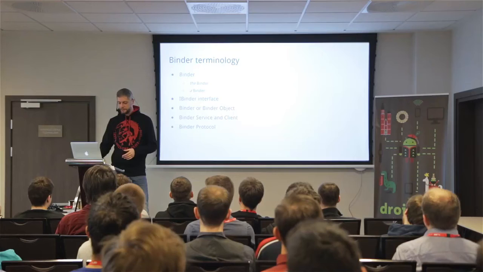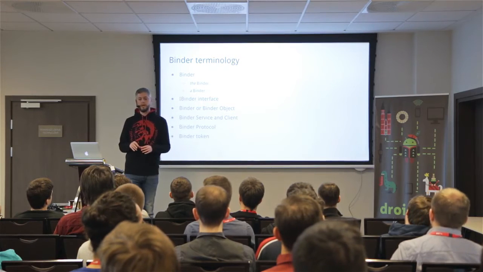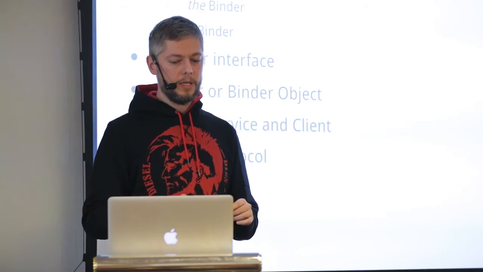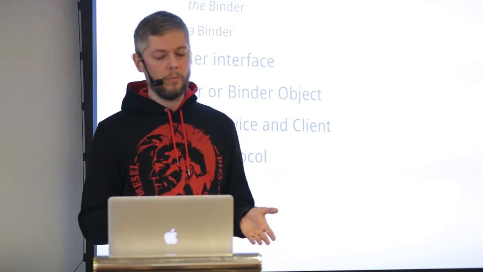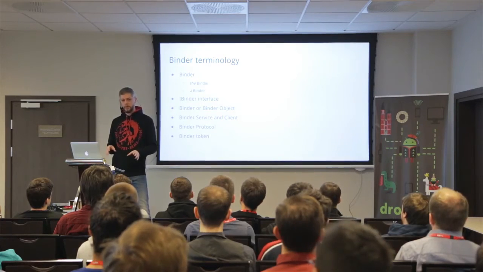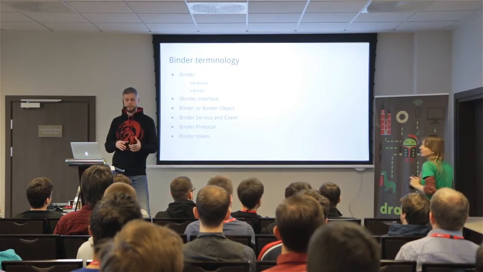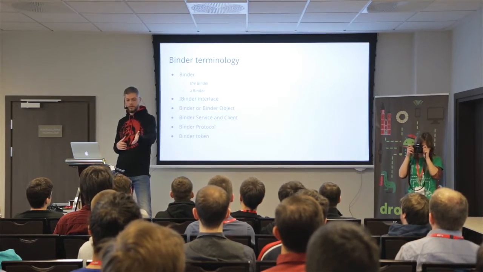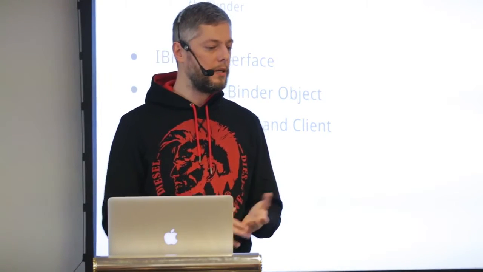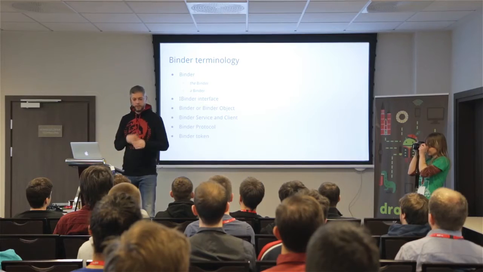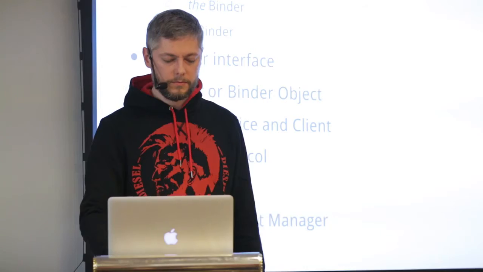So that's binder protocol. Binder token, that's a super interesting thing, and the whole security or identity framework of Android is based on that. Basically inside a binder object, there is a unique integer, 32 bytes, and it's unique for the whole binder framework, for all processes that are using this framework. So if I pass you a binder, then I know that only you have access to that binder. The number in the binder is like 14. And we know that I passed you number 14, so you are my friend. That's the token.